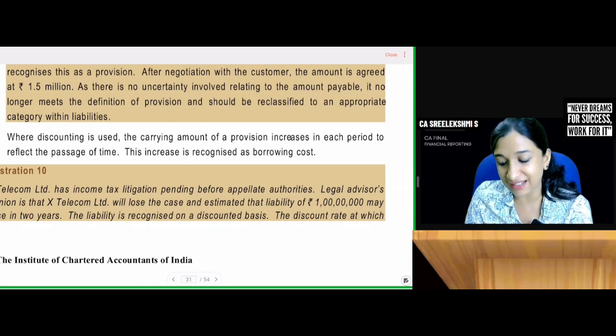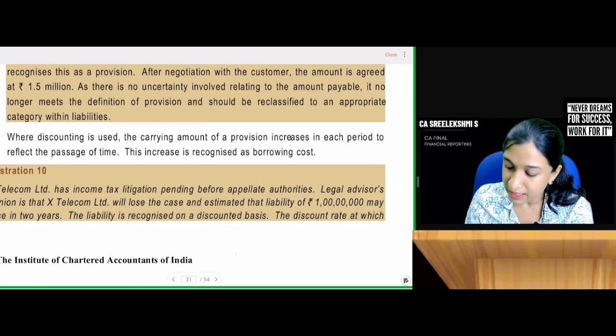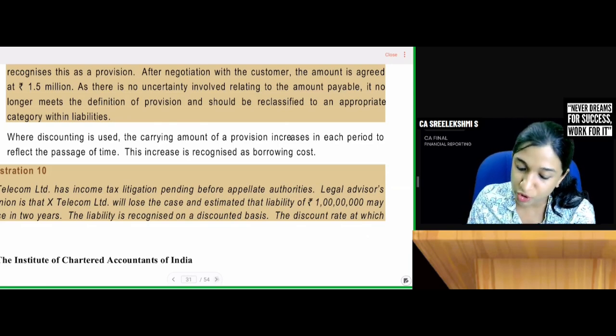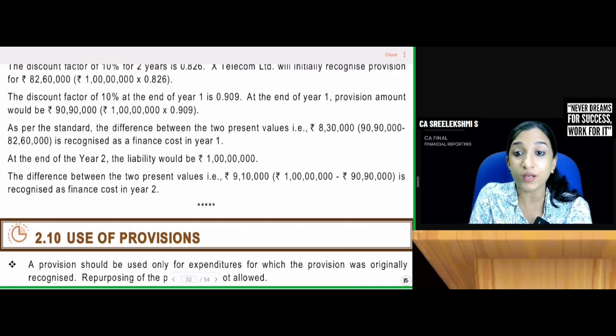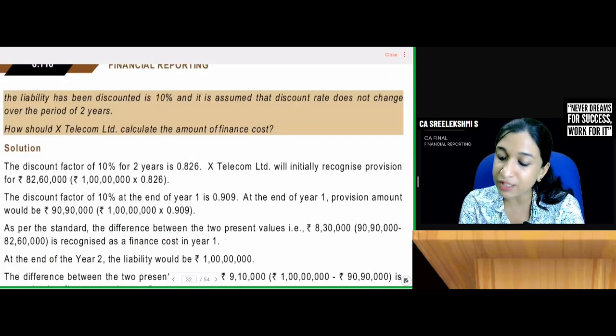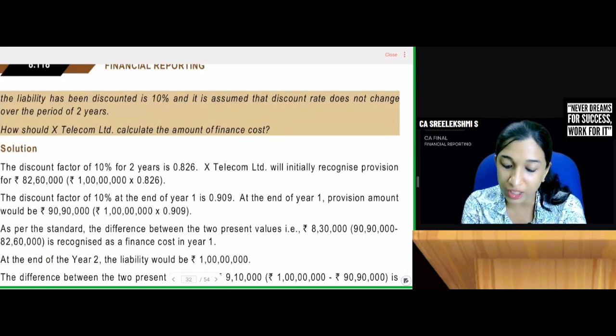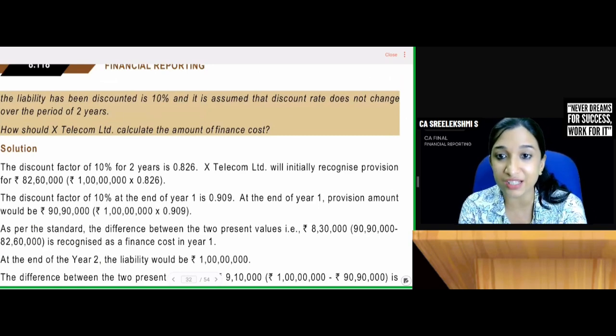The liability is recognized on a discounted basis. The discount rate at which the liability has been discounted is 10%, and it is assumed that the discount rate does not change over a period of 2 years. How does X Telecom Limited calculate the amount of finance cost?